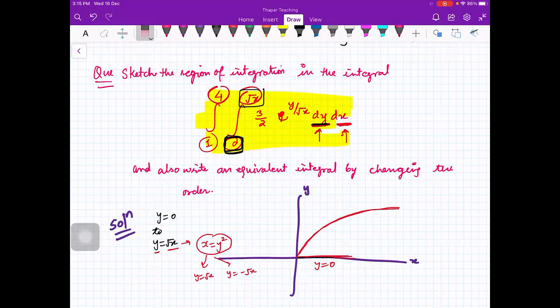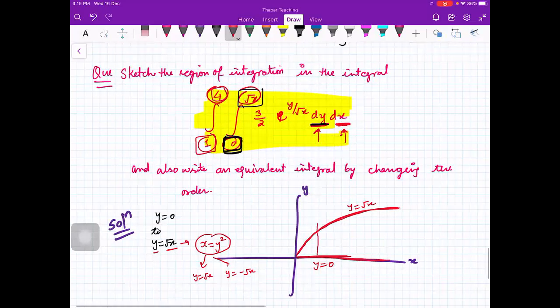Is that thing clear? It means that you will go from y is equal to 0 to y is equal to root x, and then x from 1 to 4. So x from 1 to 4, this is a line x is equal to 1, and this is a line x is equal to 4. So this is the region of integration. Clear to everybody? Anybody having doubt in this plot, please let me know.